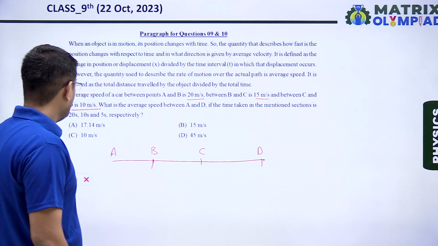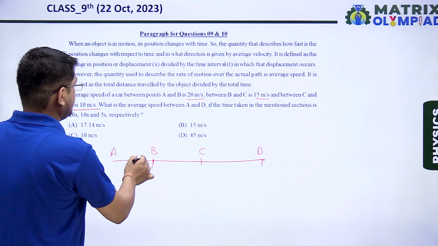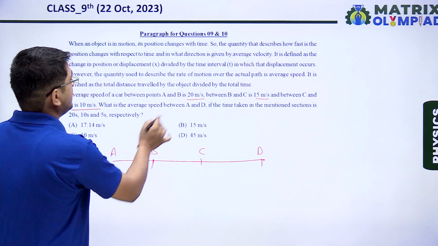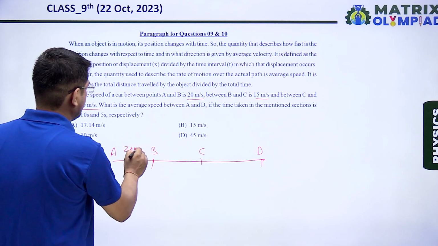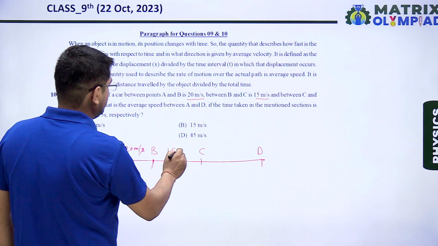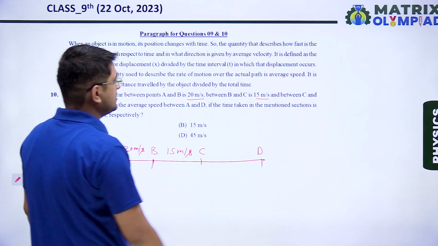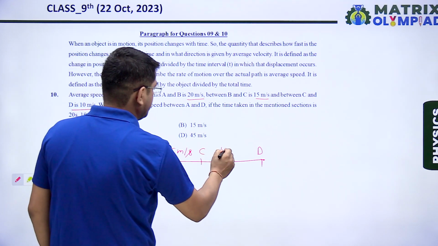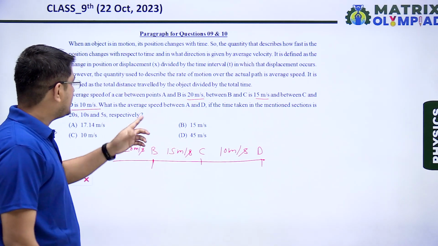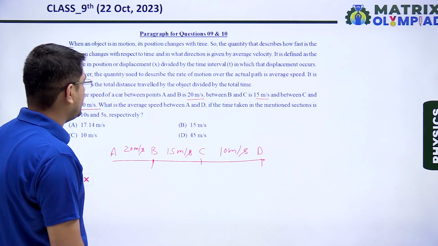So the velocity between point A and B, I am writing the velocity above. Okay, so between point A and B it is 20 meter per second. Between B and C it is 15 meter per second, and between C and D it is 10 meter per second. Okay. Now, what is the average speed between point A and D?